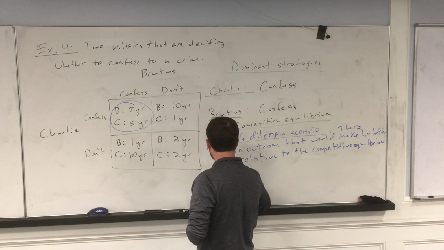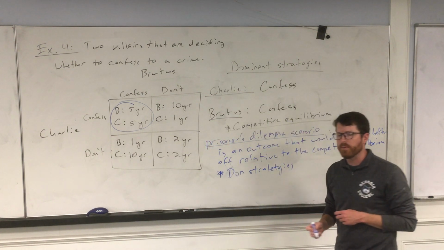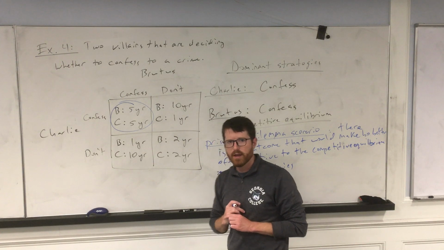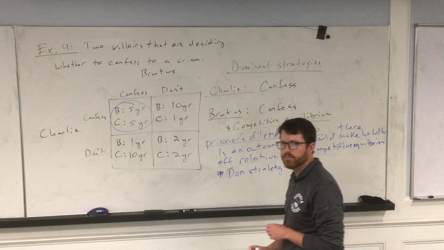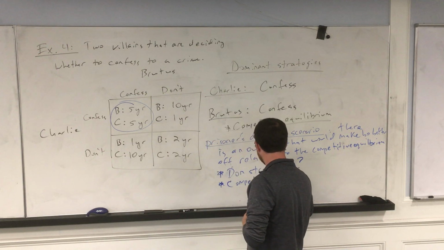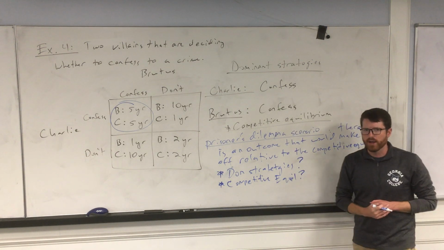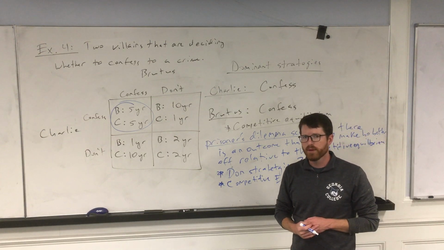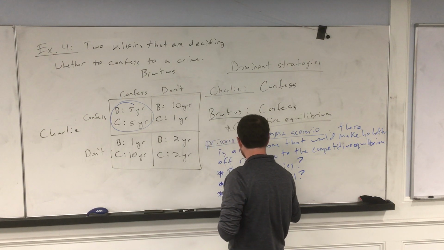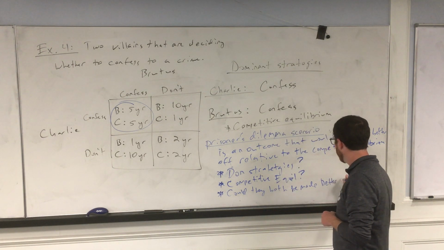First, you ask yourself, are there dominant strategies? All right, that's the first thing that has to happen. There needs to be dominant strategies because there needs to be a competitive equilibrium. Okay, so first ask yourself, are there dominant strategies? Okay, from that, you'll figure out, is there a competitive equilibrium? And in fact, if they both have dominant strategies, then there will indeed be a competitive equilibrium. And then lastly, ask yourself, could they both be made better off? That's the key.